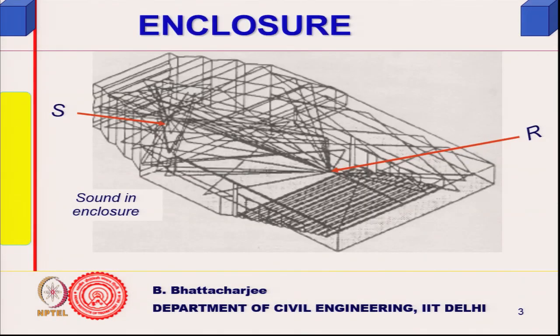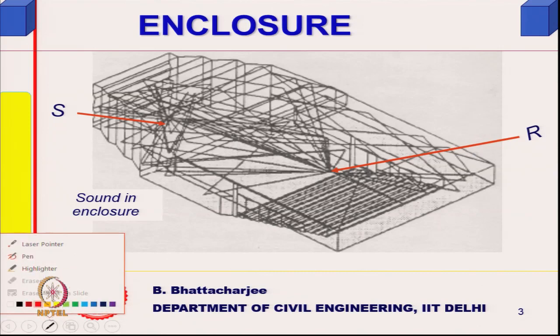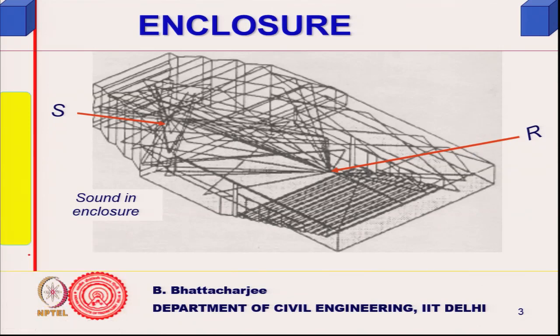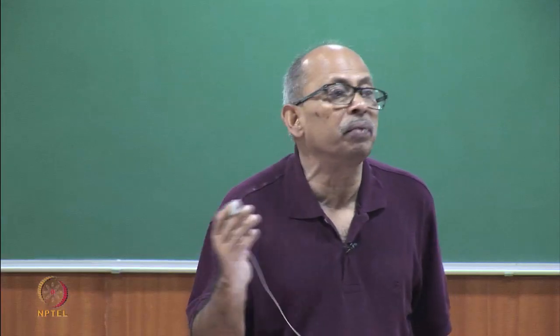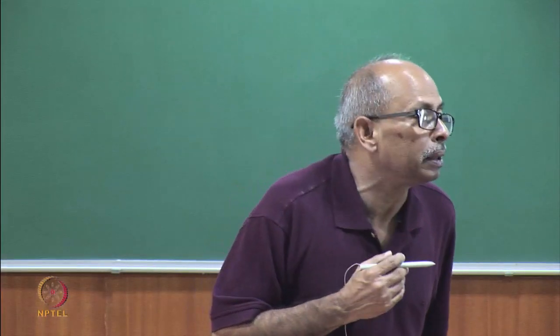So, at any point in the receiver, you will get an infinite number of reflections coming. I can consider any point and there will be an infinite number of reflections coming. The direct path I just eliminate, I do not consider it. I am only talking of the field that is because of the reverberant field, that is because of reflections coming from all directions.